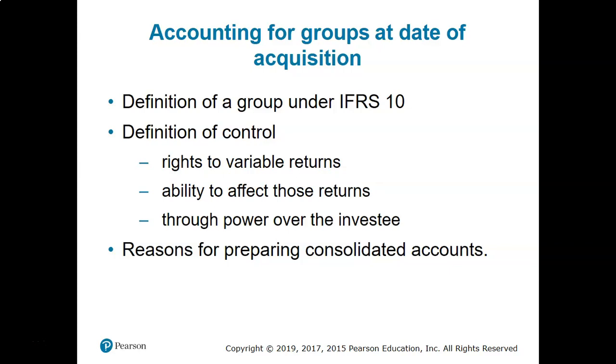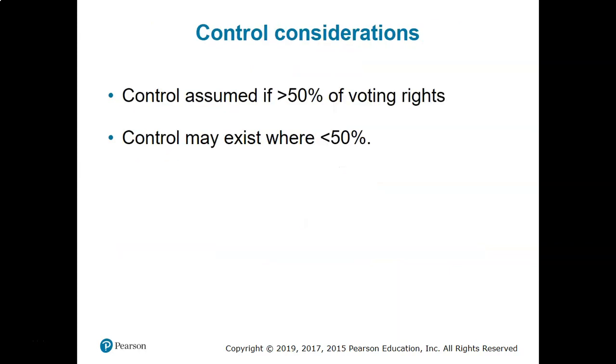So that's why we have to prepare a consolidated financial statement immediately after acquisition, so that the financial statements of the companies and also the groups provide the clear picture to the investors so that they can make investment decisions appropriately.